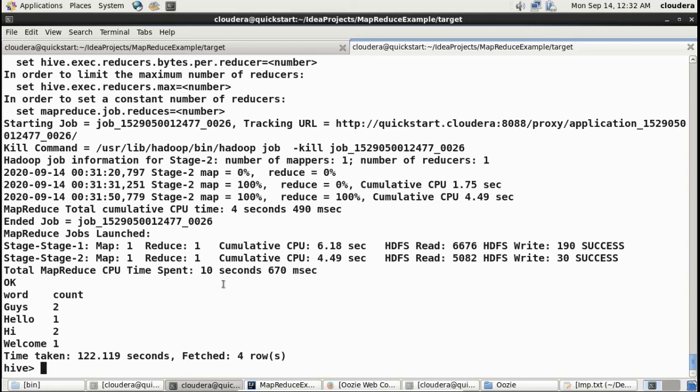I hope you got an idea about what Hive is and why it is used. This was just a sample use case because I wanted to show you the comparison between finding out the word count frequency using MapReduce and Hive. Hive is used for several other purposes in industry. For our demo, we have seen the word count program.